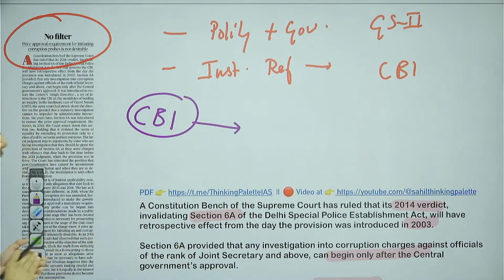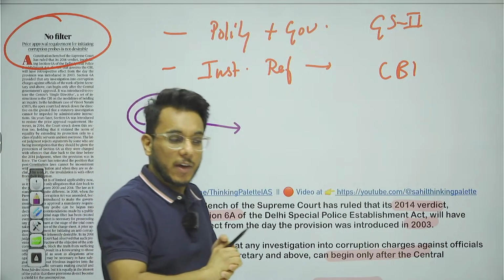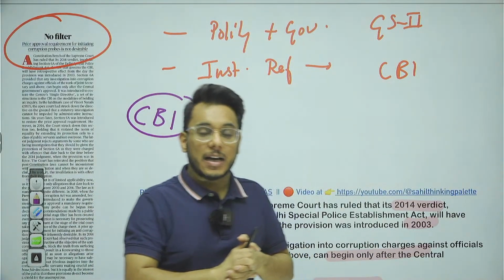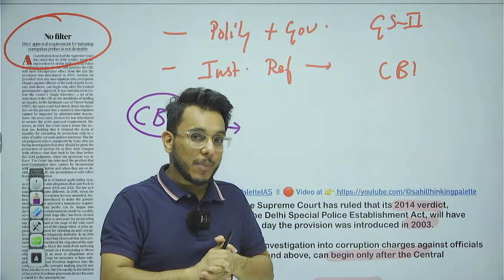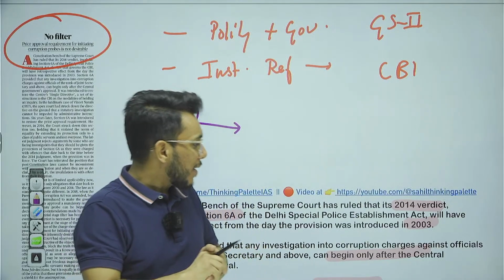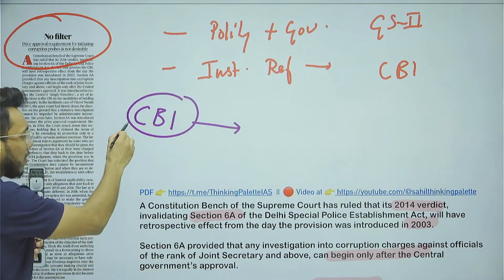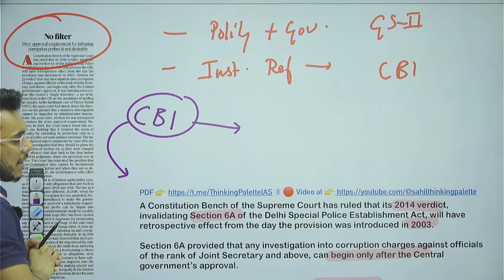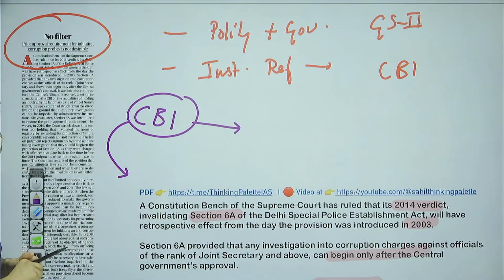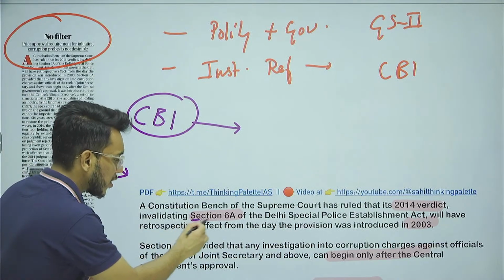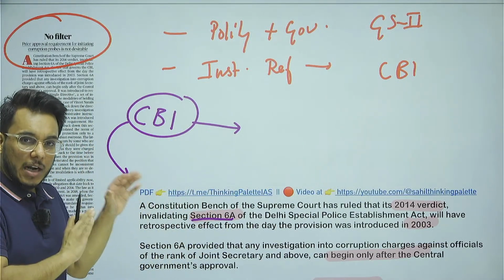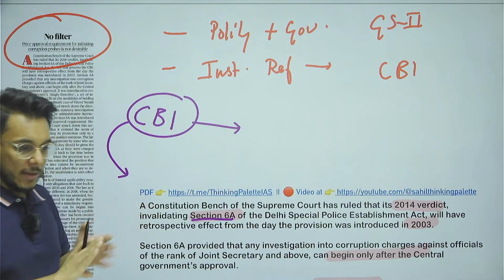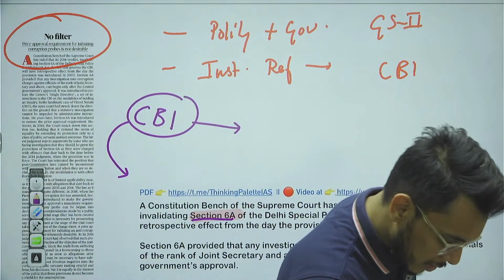CBI is the central body. It is basically an institution responsible for carrying out investigations in matters of corruption. Specific cases that are referred to the CBI, it can also take up. Now, when we talk about the CBI, there was one particular provision that was contested as unconstitutional. Which provision? Section 6A, and this article is talking about Section 6A only. Just a minute.